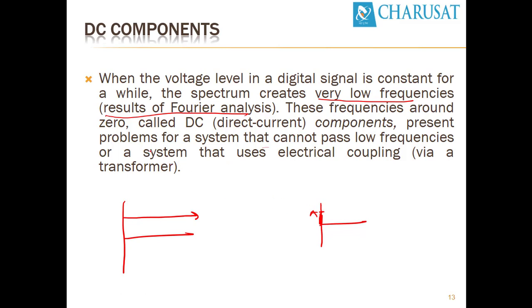The DC component presents a problem in systems that cannot pass low frequencies, or systems that use electrical coupling. In electrical coupling, two major devices come into the picture: capacitors and transformers. While transmitting data from one machine to another, if the intermediate device is made of a transformer or capacitor, then with a DC component it cannot identify whether the signal has to be amplified or not.